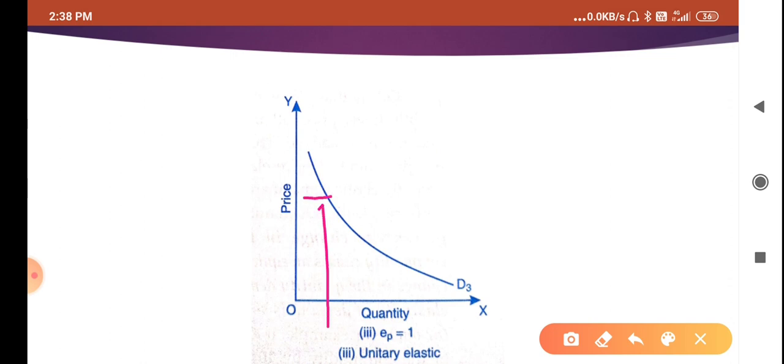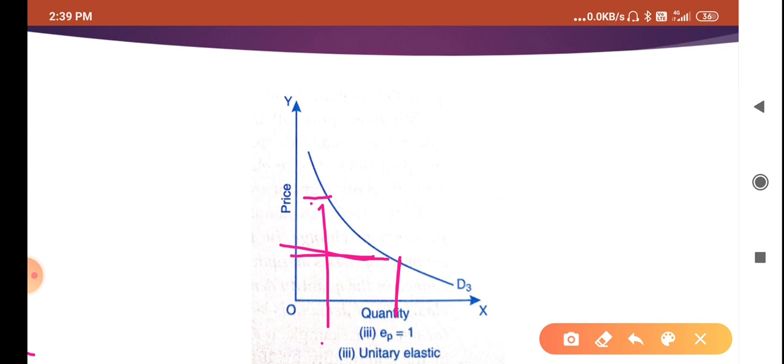So whatever the change in the price, the same change in the quantity demanded. If more change, then more change in the quantity demanded. So this shows that in whichever ratio the price is changed, in the same ratio the quantity demanded is changed.